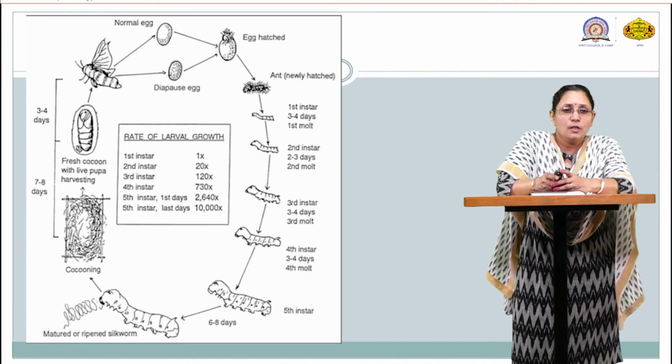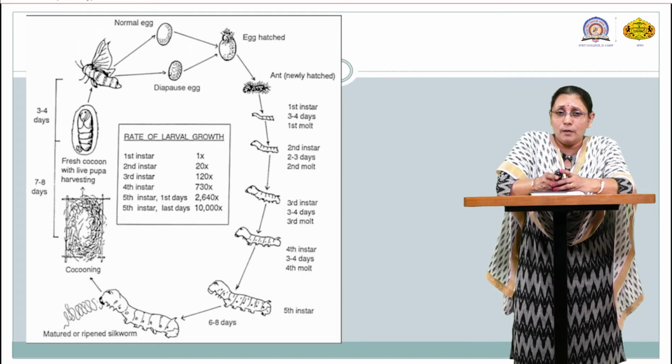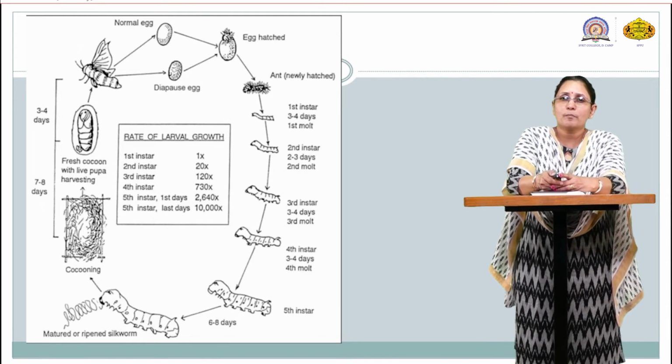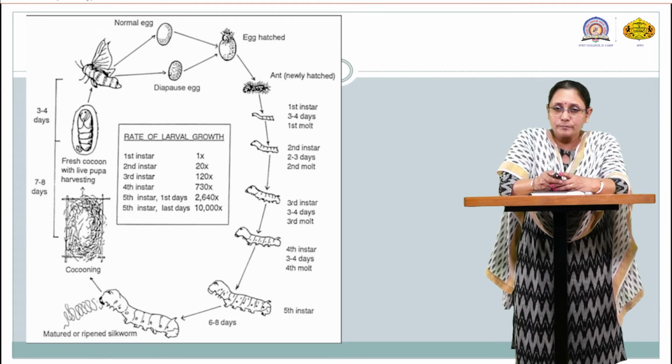Then after maturation of the pupa, after about 3 to 4 days, that pupa converts into the adult moth. So this is how you can see the various life stages of this silk moth. These life stages are associated especially with Bombyx mori.